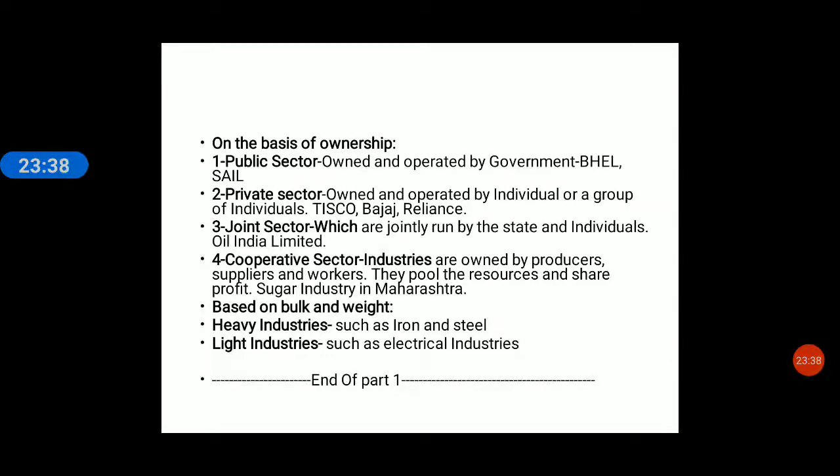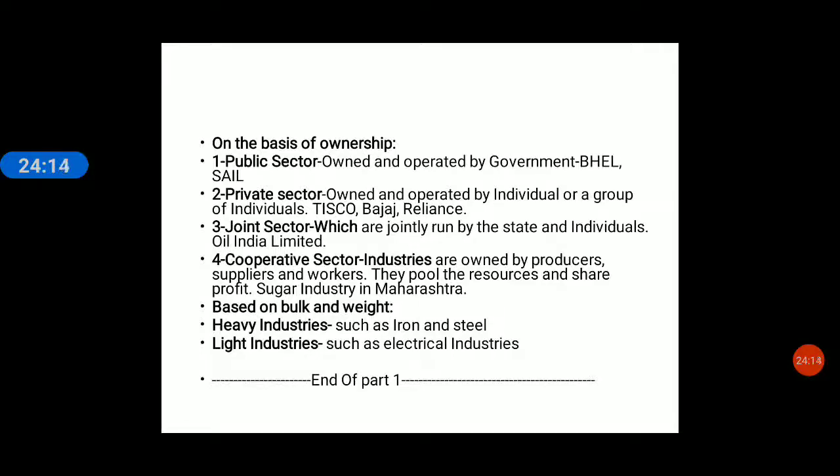Private sector. Suppose we talk about Reliance Industries. Reliance Industries is a private sector. All the profit, whatever will come, is owned by the owners, by Mukesh Ambani and the group of directors who are the owners of the private sector. Joint sector. Joint sector is jointly run by whom? The state as well as the individual. That is the government as well as the individual. We can buy shares of different companies run by the government, or sometimes by the private sector also, and they are called joint sector.